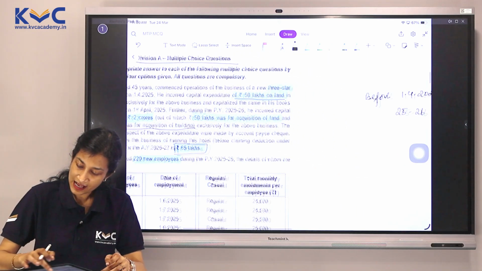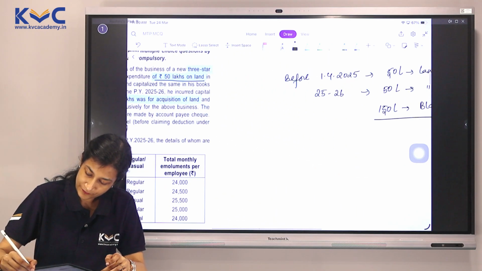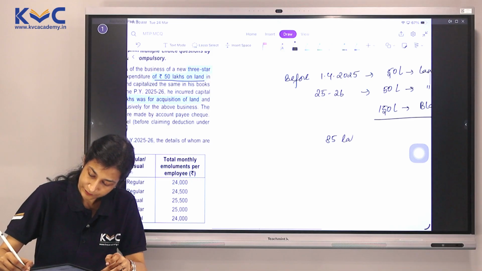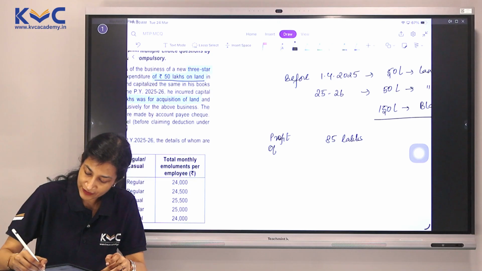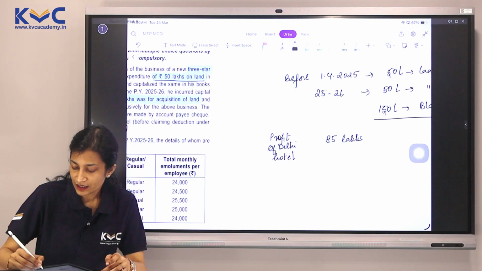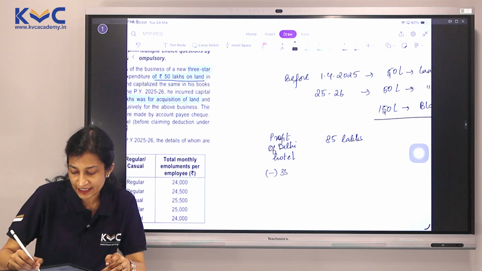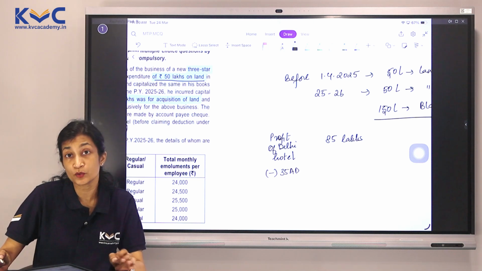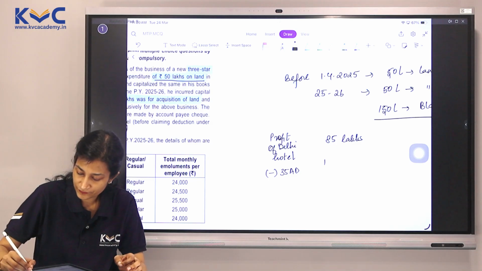So the profit here is 85 lakhs. Delhi Hotel has a profit of 85 lakhs. From here I am giving 35AD deduction, which is equal to 150 lakhs.